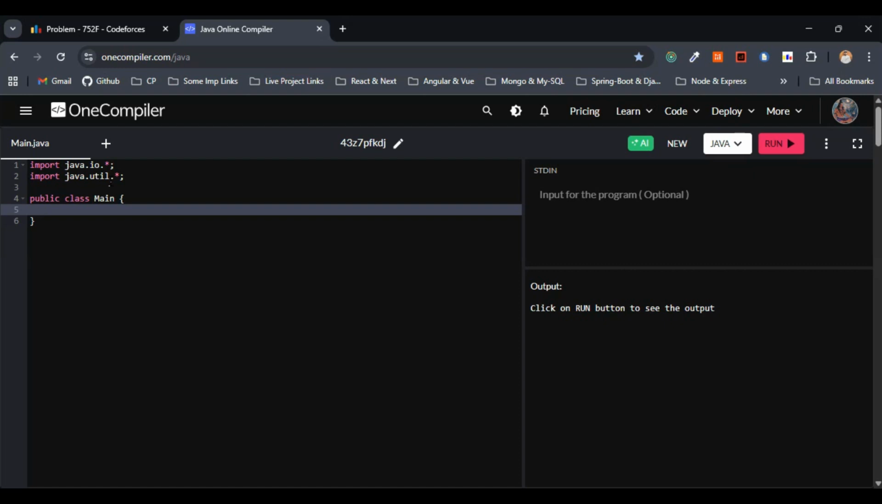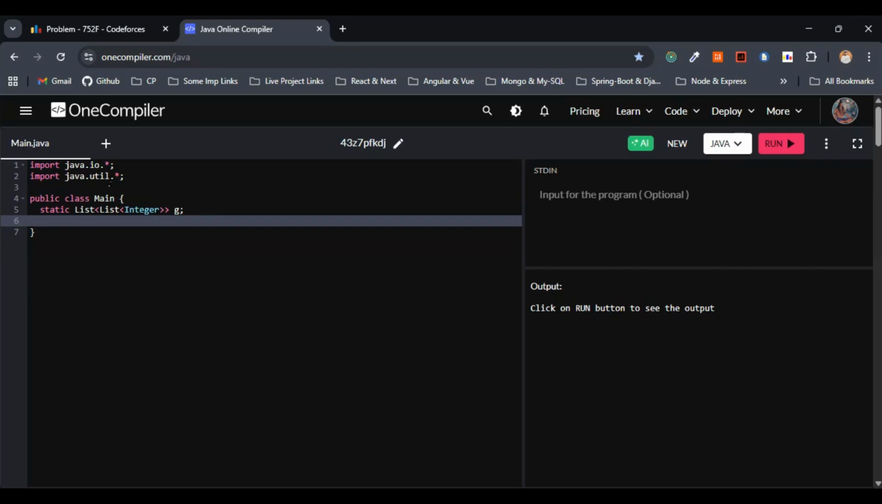So the first thing here would be to initialize certain things. Let's go with the adjacency list for the tree. This is one-indexed, just remember this. I'll go with static List of List of Integer, with capital I. I'll opt for the variable name g.